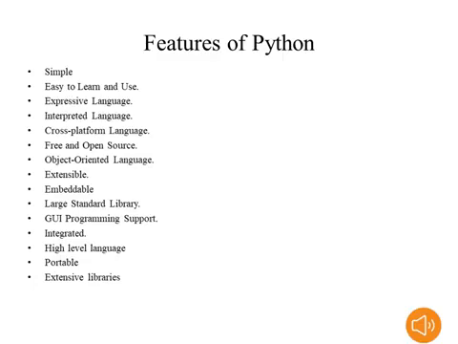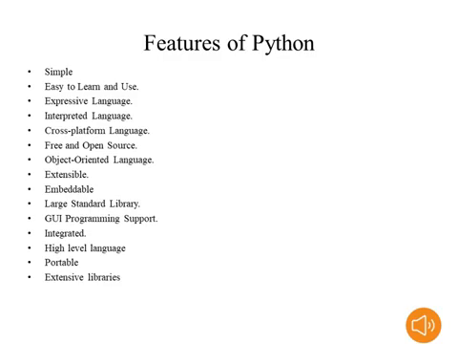Java and Python both are object oriented programming languages. Python is an extensible and embeddable programming language. Python has a large standard library, and applications are available. With the help of Java and Python we can implement graphical user interfaces. With the help of Python we can develop portable and secure applications also. Extensible libraries are available in Python. Python is a high level language, okay. So these are the features of Java and Python.